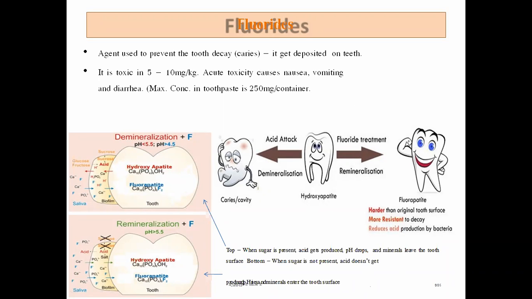Now, what is the role of fluoride in the normal behavior or normal healthiness of the teeth? Fluoride will stop the procedure of demineralization. So these fluoride ions will not allow the demineralization, that is, acid attack on the healthy tooth enamel. So the role of fluoride in preventing dental caries is well accepted.